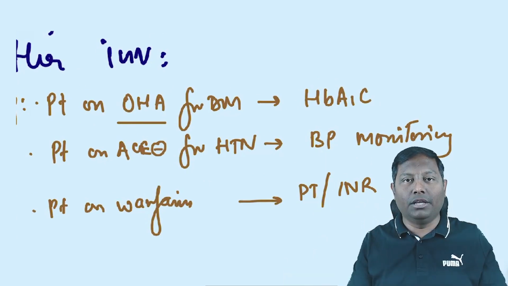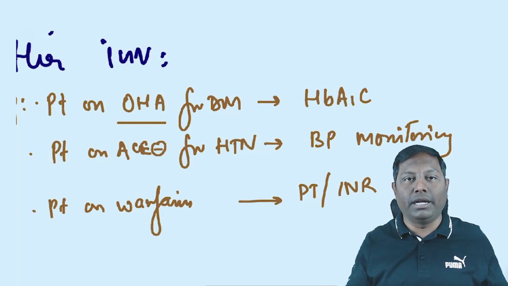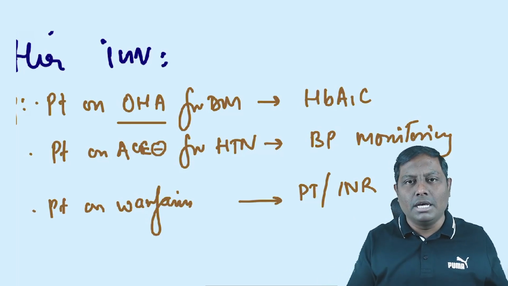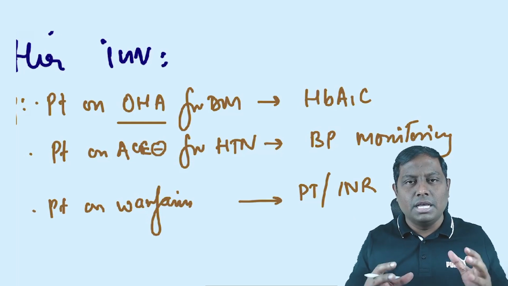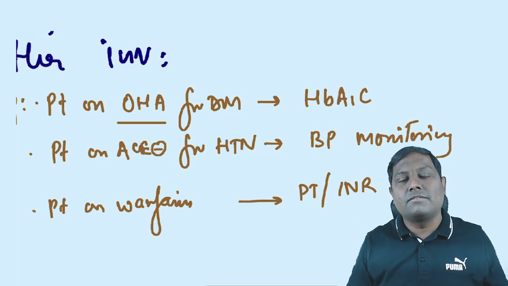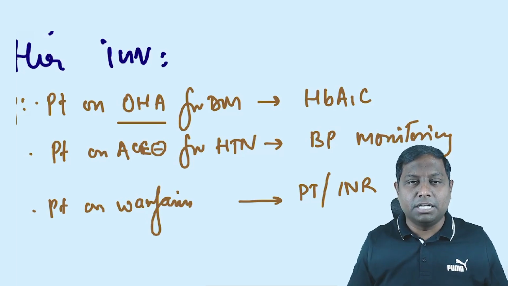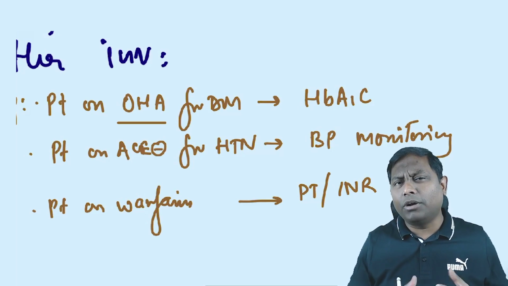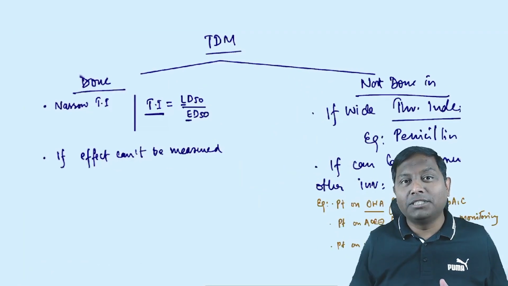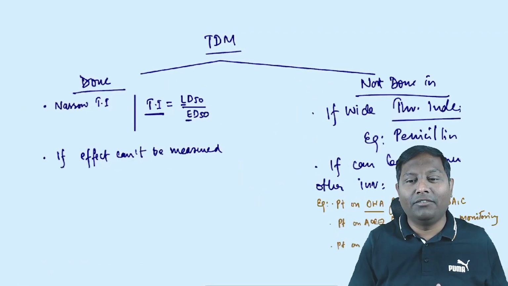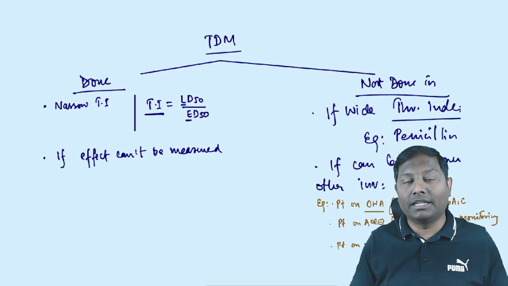Just imagine your patient is coming and he is on an antibiotic. Antibiotics usually have a wider therapeutic index, except a few; I'll give you the exception list. Or wherever you can measure the effect via any other investigation. A patient comes to you on an immunosuppressant. How can you measure how much of the immune system has been suppressed? You cannot; you do not have any way to measure it. So in that scenario, you need to do the plasma concentration level of the drug.